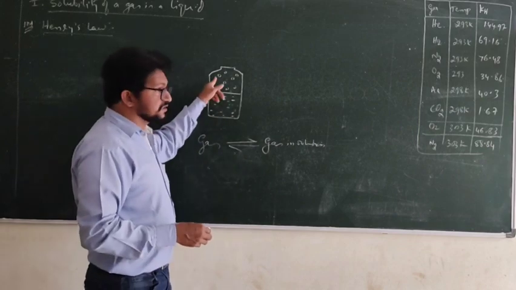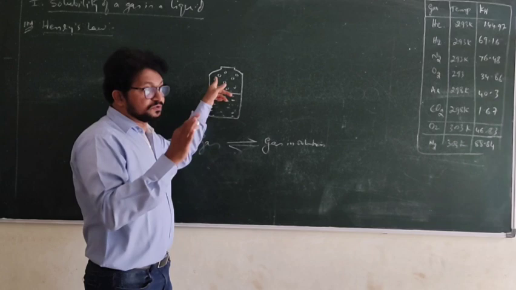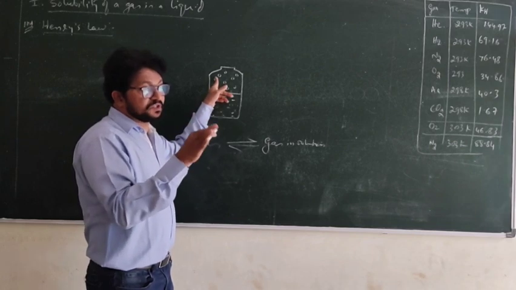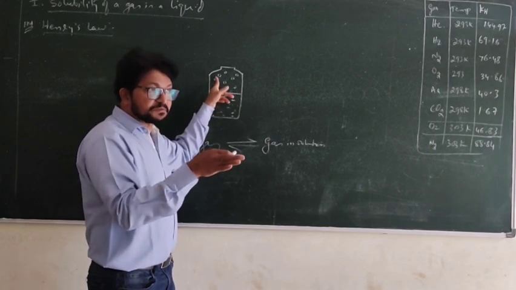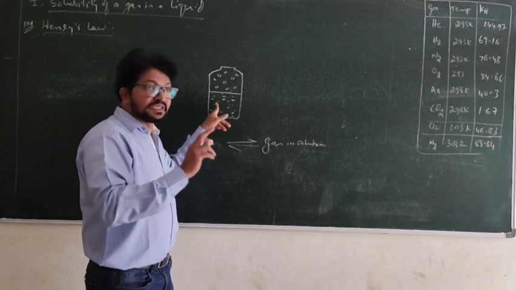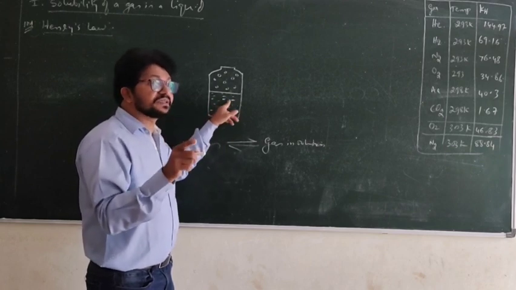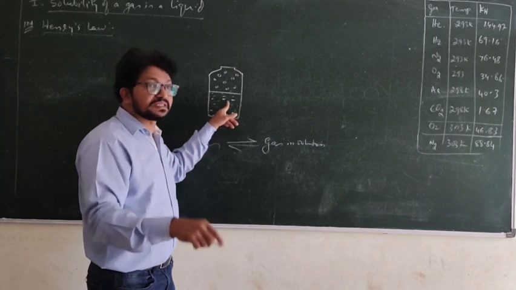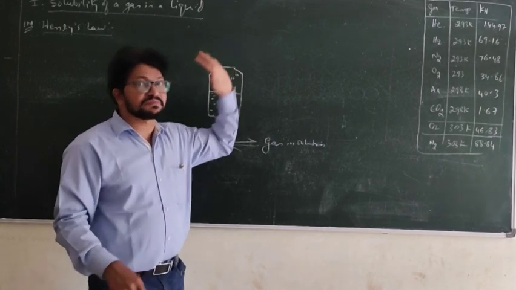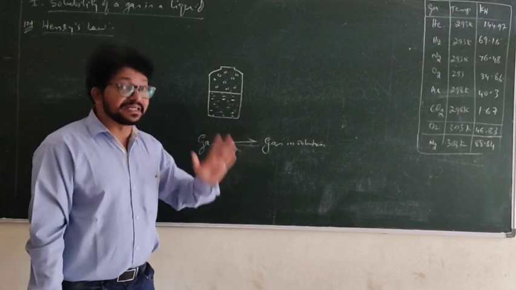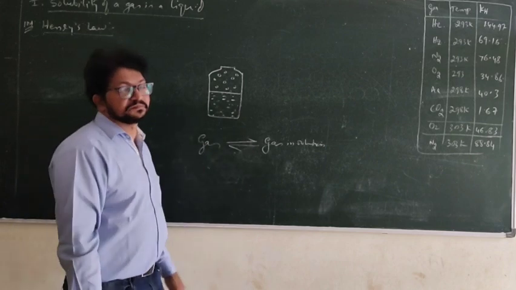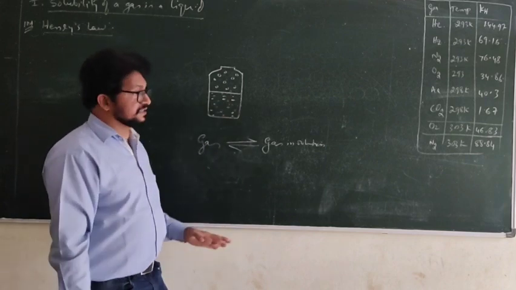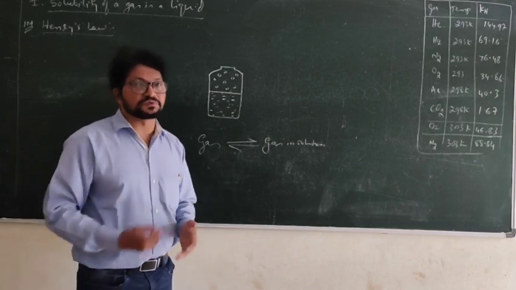So the rate of dissolution of gas molecules from the gas phase into the solution is equal to the rate of escape of the dissolved gas as free gas molecules. So there is a dynamic equilibrium. This is explained by Henry's law, I told you.